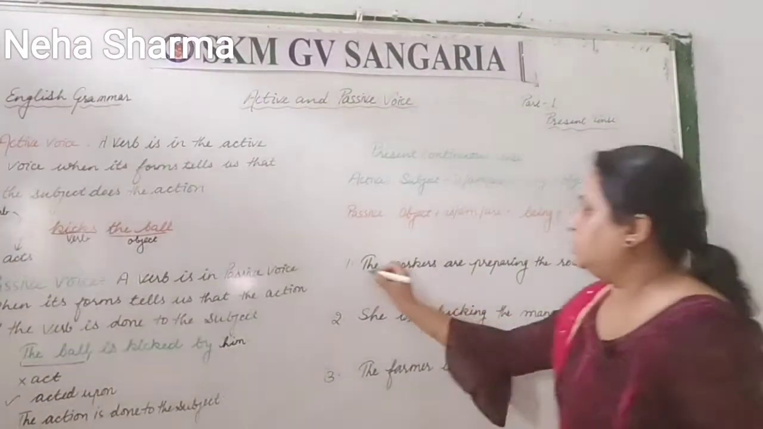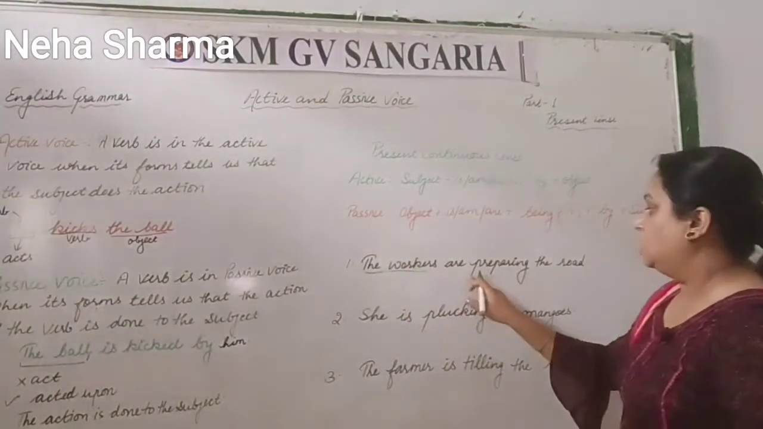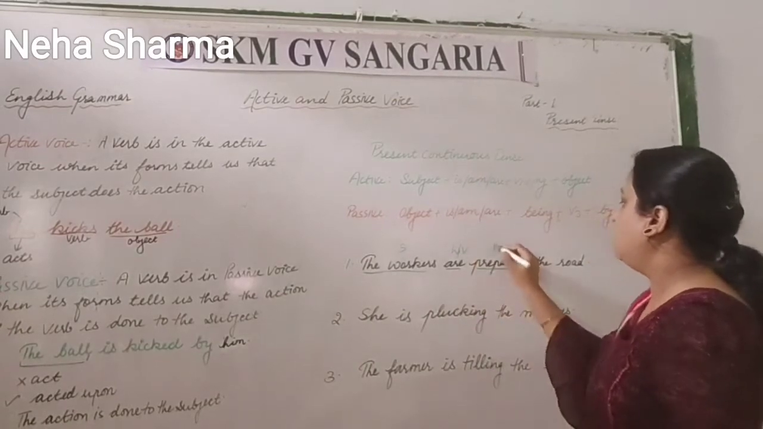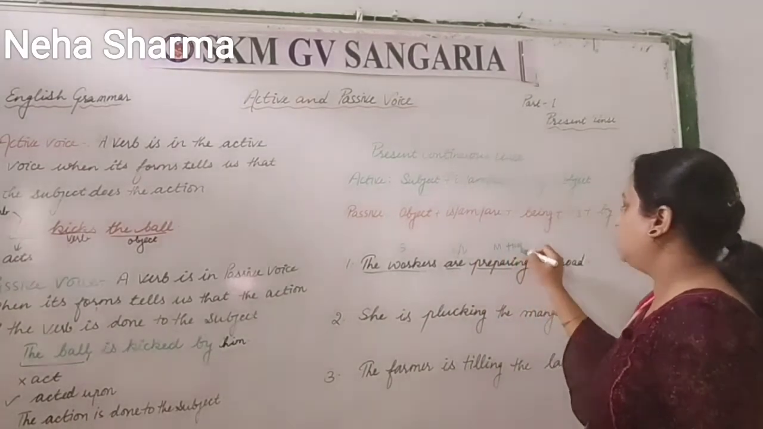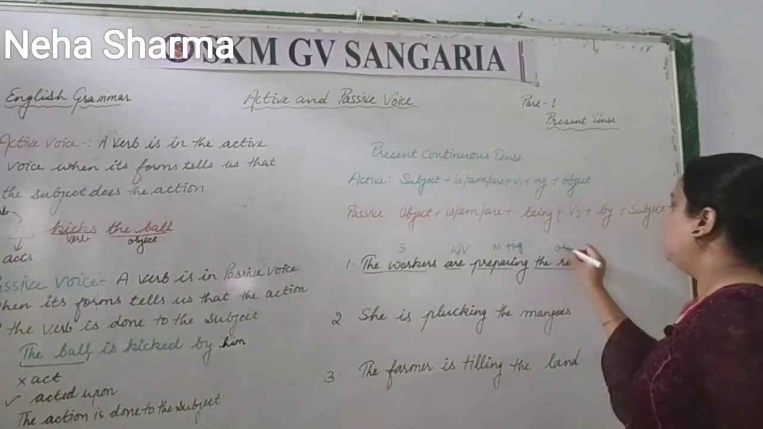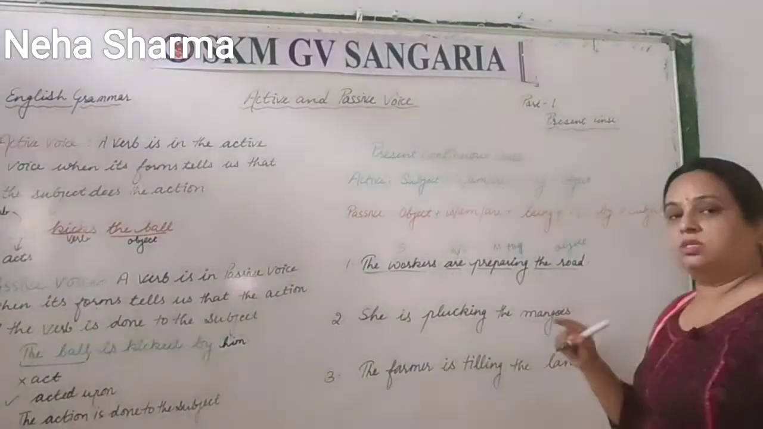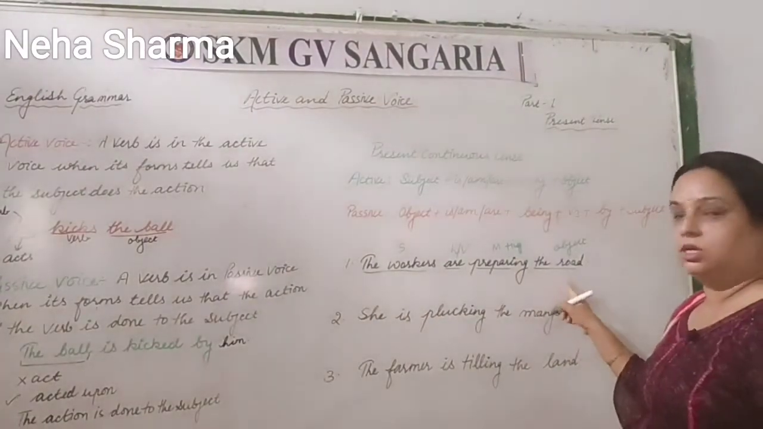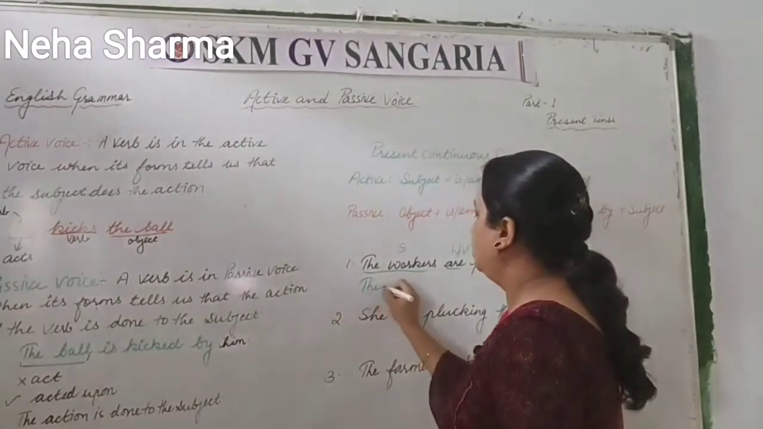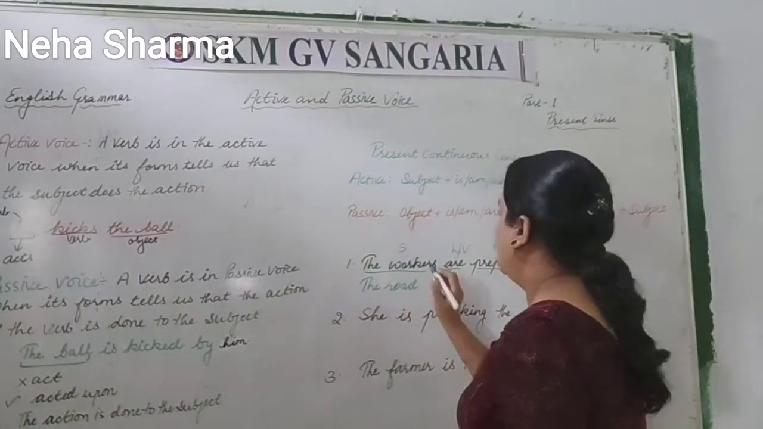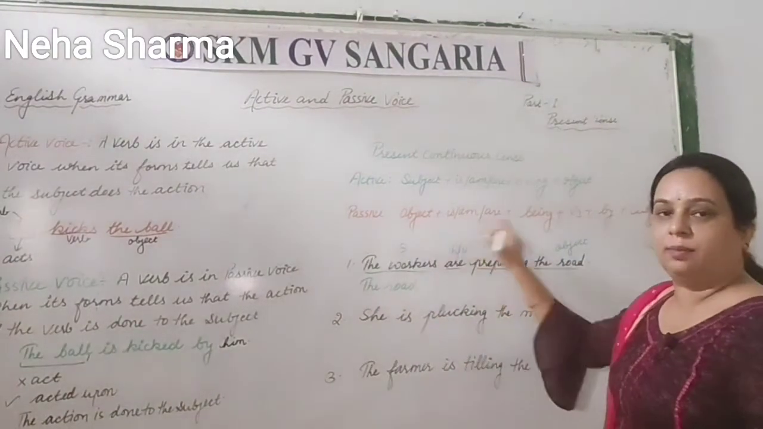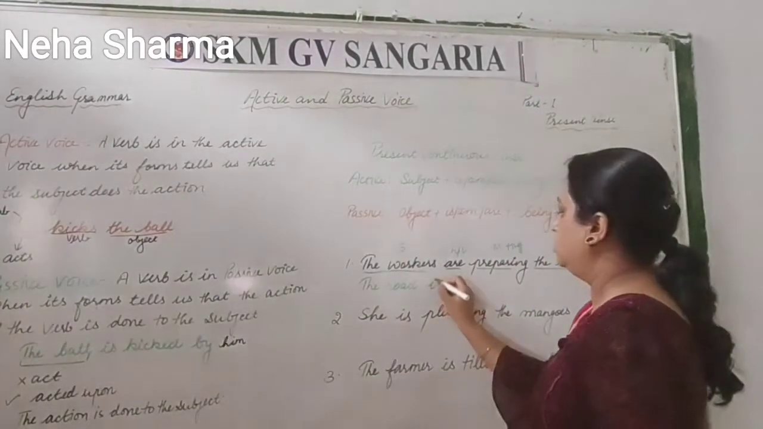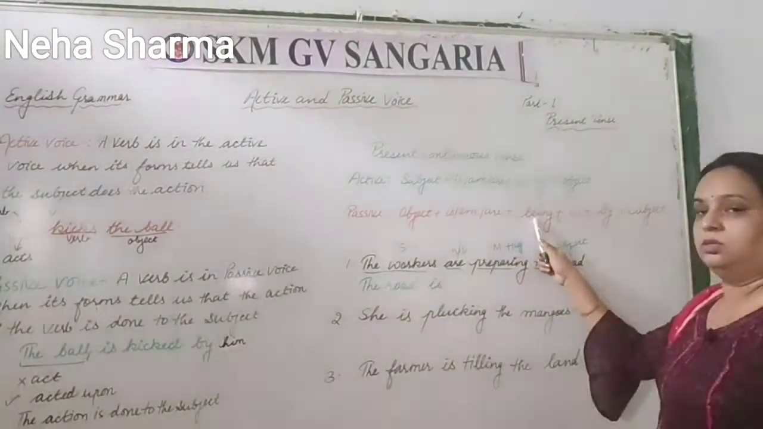Let's see the sentence. The workers are preparing the road. So what is the subject first? The workers is the subject. Are is the helping verb. Preparing is the main verb plus ing form, and the road is the object. So what is the criteria? This object we have to carry here. So the road. Now what is next? Is-am-are. The road is singular, so we use is. Clear? Next is what? Being.